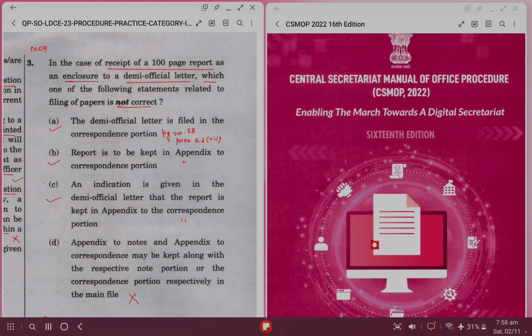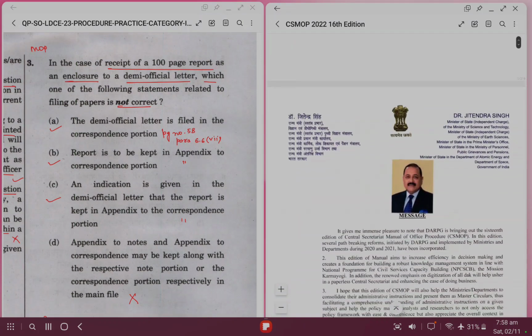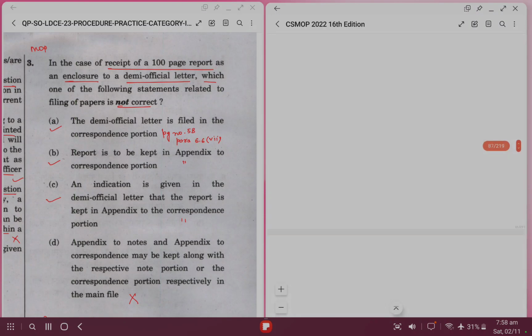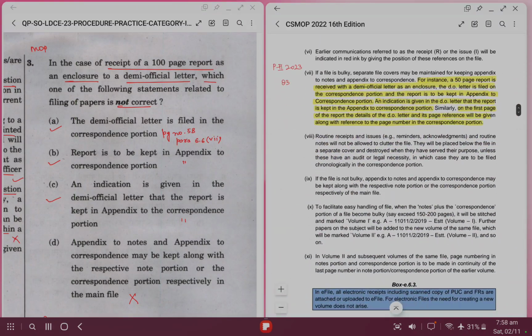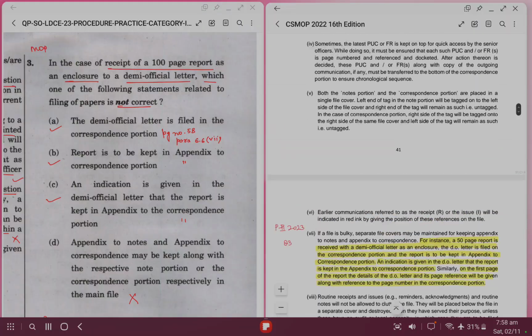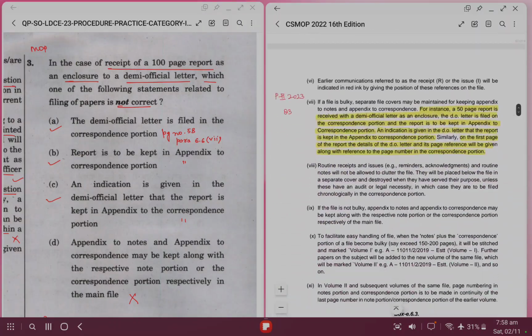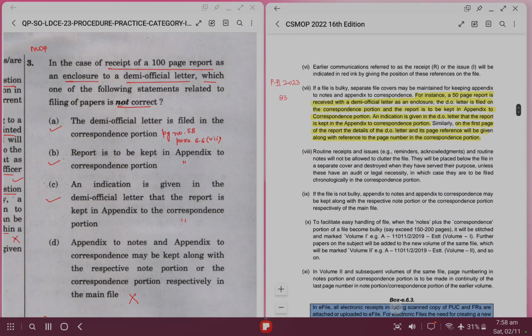For this question, we have to go to page number 58 of this PDF. In para 6.6, subpara 7, if you read this paragraph, you will come to the right answer that A, B, C are correct, whereas option D, appendix to notes and appendix to correspondence may be kept along with the respective noting portion or correspondence portion respectively in the main file, is incorrect. The other three options are correct.